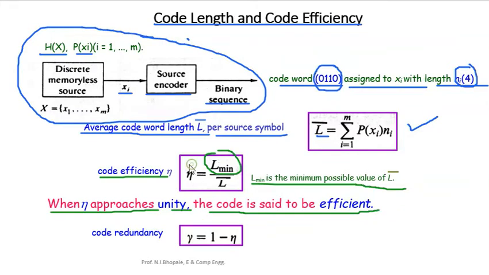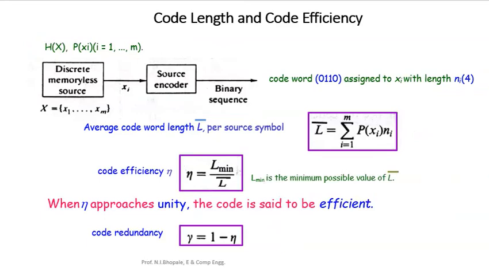When we get maximum efficiency, that is 100% efficiency, that particular code is very much efficient, and then the code redundancy will be 0. So one can conclude that the ideal value for the efficiency is 1 or 100%, and the ideal value of code redundancy is 0. This is how these two factors are correlated with each other.